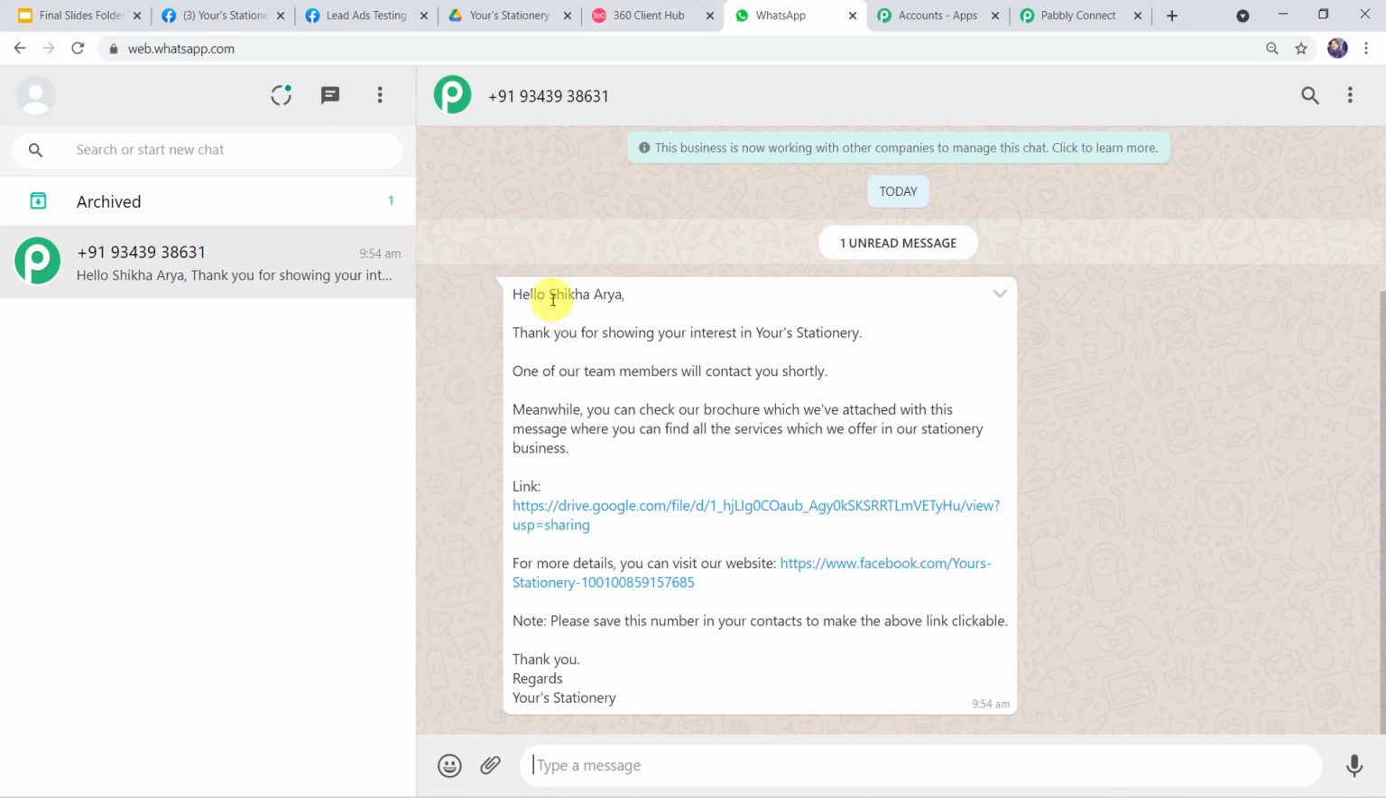Now here let me show you the parameters. This was the first value of the body field, that is Shikha Arya. The second we have given was this, your stationery, your business name. Then the third one was the stationery business. Fourth we have given was the link. Fifth we have given was this website address. And last we have given was this business name once again. So in this way we can see that all the values of the body fields are correctly placed in this message. Now let us check this link also, what is there inside this link.